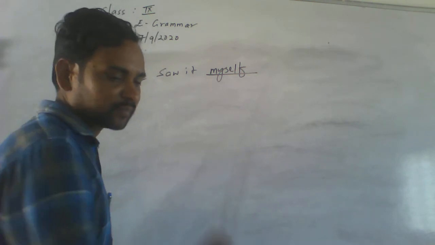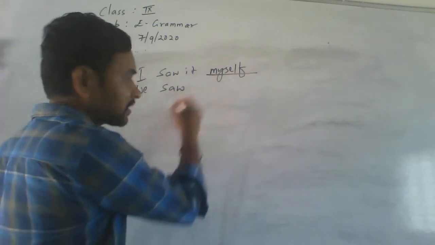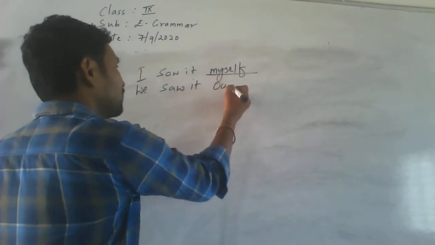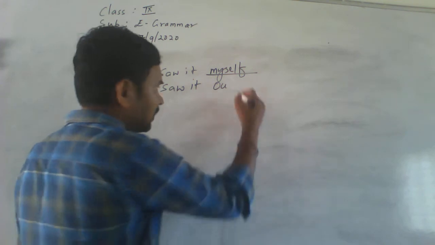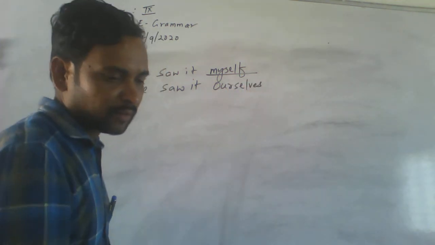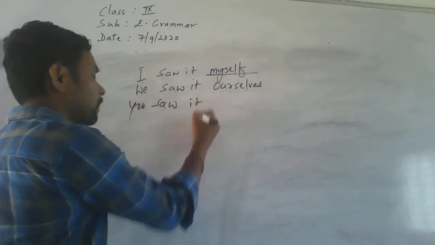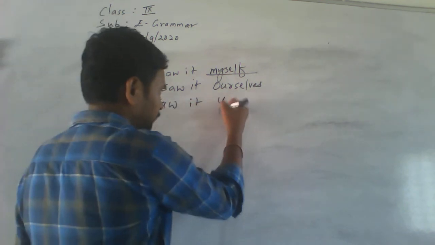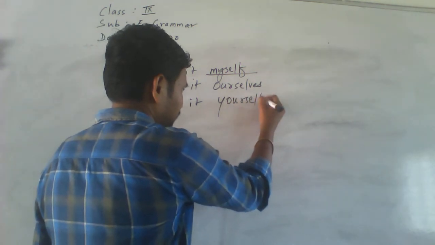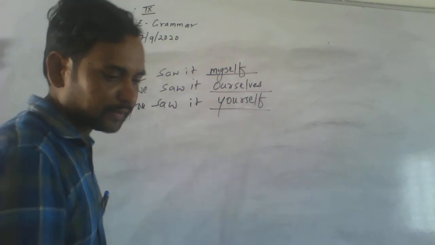Okay, then we saw it ourselves. Ourselves. Okay, then you saw it yourself. You saw it yourself.